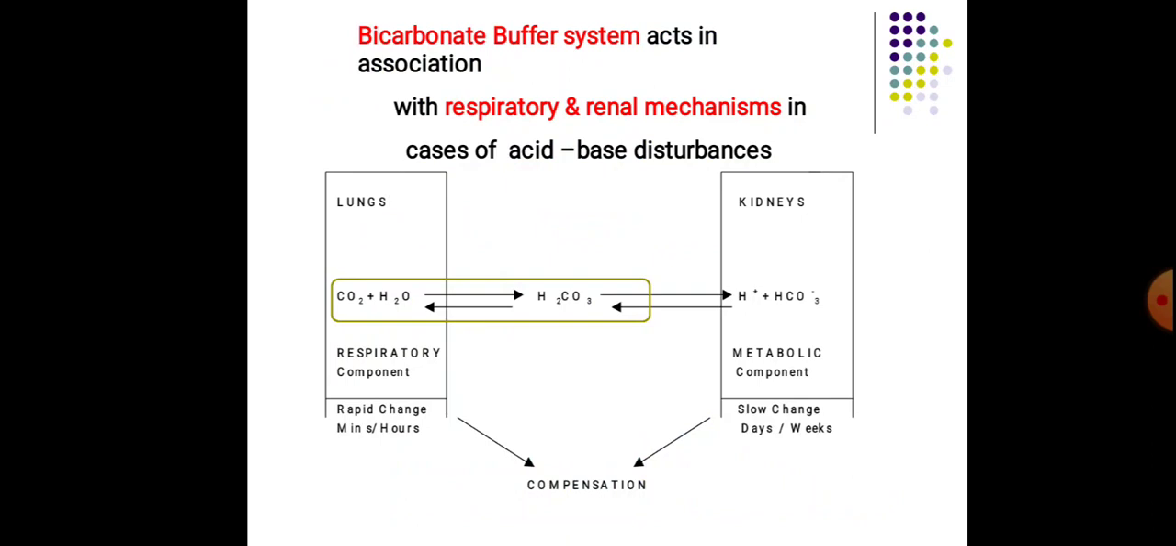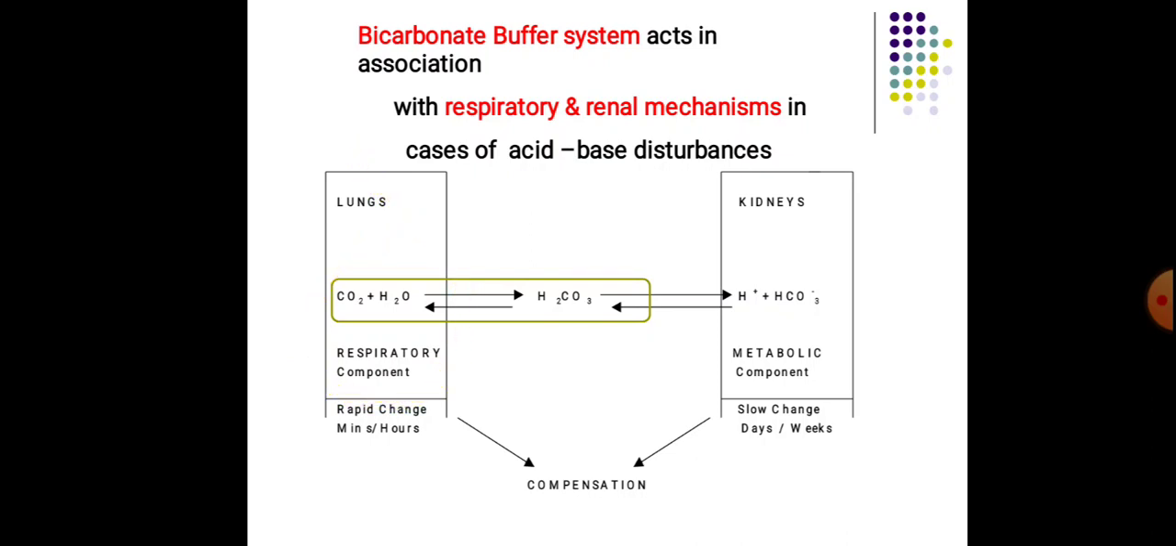Bicarbonate buffer system acts in association with respiratory as well as renal mechanism in cases of acid-base disturbances. This we discussed before. Whenever there is an increase in H+, the H+ combines with bicarbonate ion to form carbonic acid, and this carbonic acid splits to form carbon dioxide and water, and the carbon dioxide will be expelled by the lungs.